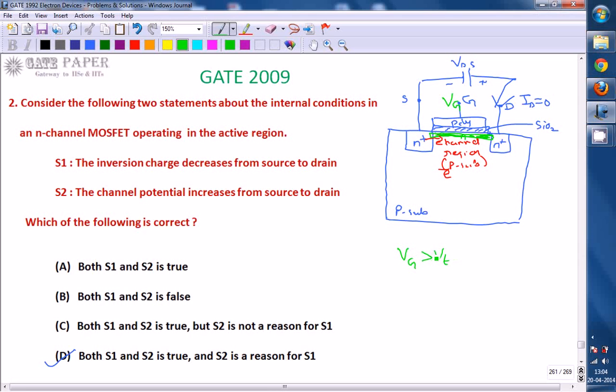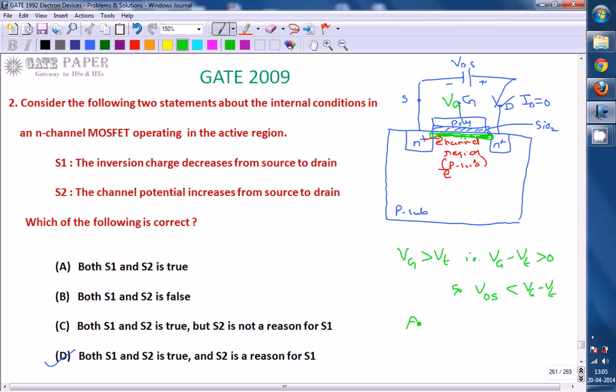Threshold voltage VT is nothing but the minimum amount of gate voltage at which the channel is induced, the channel is enhanced. So VT is the minimum gate voltage at which the channel is created, and you can apply more than that so that current can flow. So the condition for channel creation is VGS minus VT should be greater than 0, and the drain to source voltage VDS is going to be less than VGS minus VT.